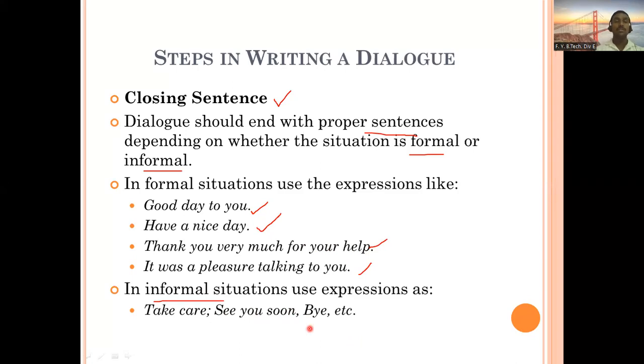Okay, so these were the steps we have to follow. How many steps are there? Three steps. What was the first step? Greeting. Yes, first of all, we have to begin with greetings. Second was the development of the situation: whatever situation is given in the question, we have to develop. And third is closing sentences. Any questions here so far?